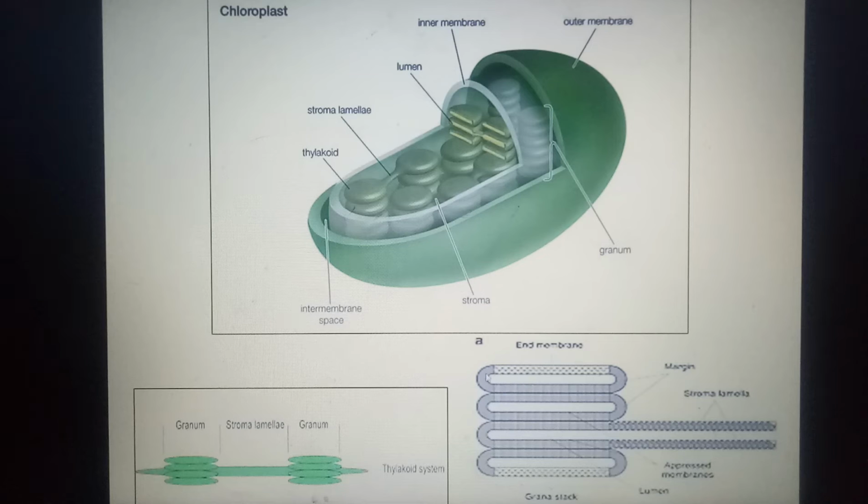Grana, here we see these are the stacks of the thylakoid membrane. The region inside is called the lumen.